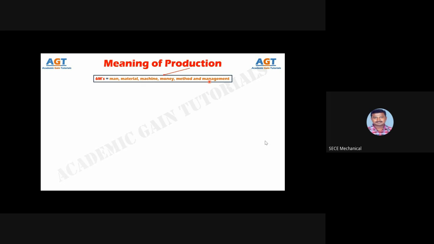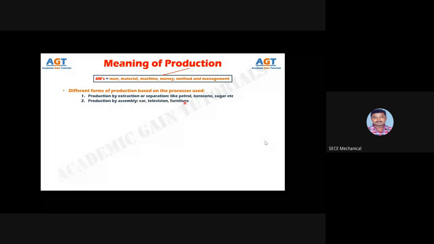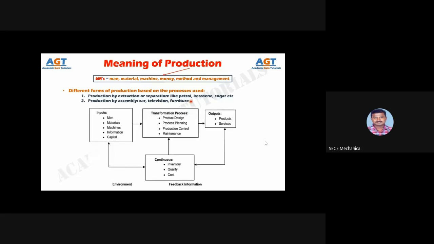What are the different forms of production based on the processes used? Number 1. Production by extraction or separation, like petrol, kerosene, sugar, etc. Number 2. Production by assembly, car, television, furniture. Edward Buffer defines production as a process by which goods and services are created. Some examples of production are manufacturing custom made products like boilers with a specific capacity, constructing flats, some structural fabrication works for selected customers, etc.